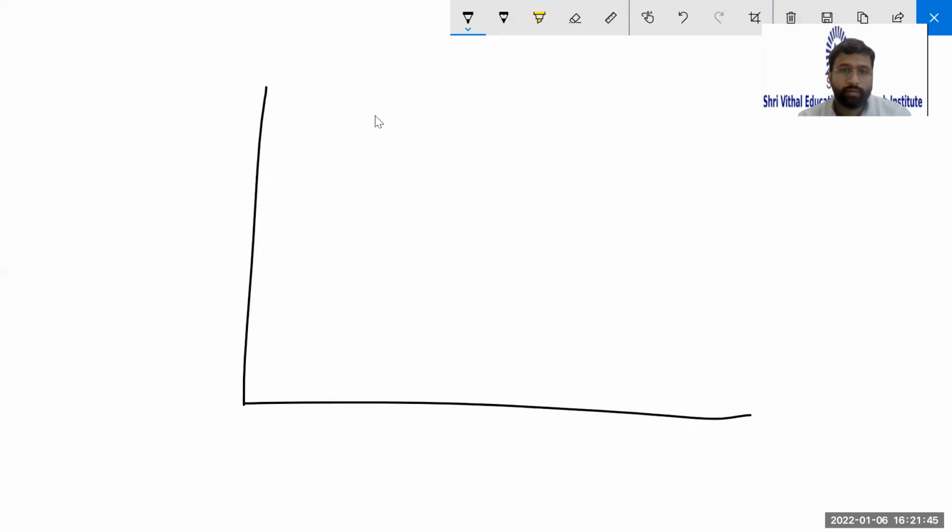So see Sudhir, this is a PV graph. Let us say this is pressure versus volume graph. And this is state 1. Let us say this is state 2 somewhere here. Now the process goes from state 1 to state 2.